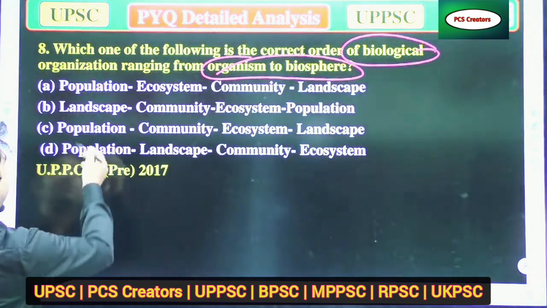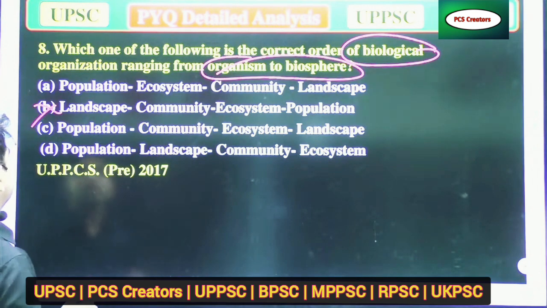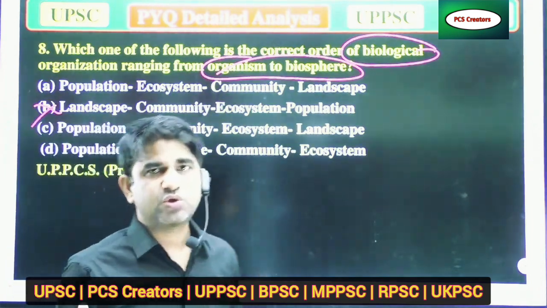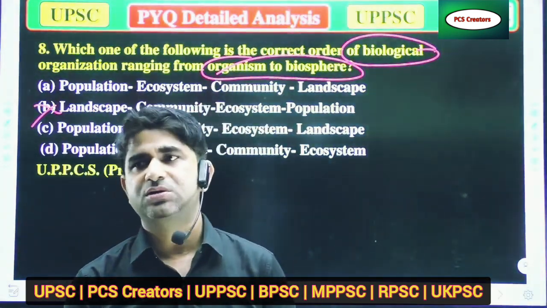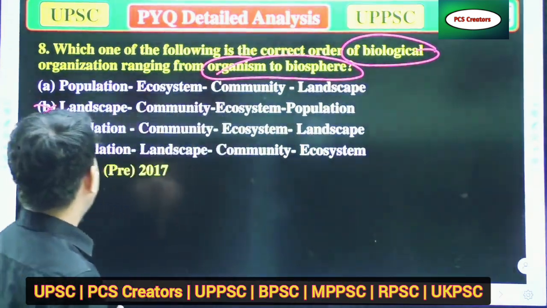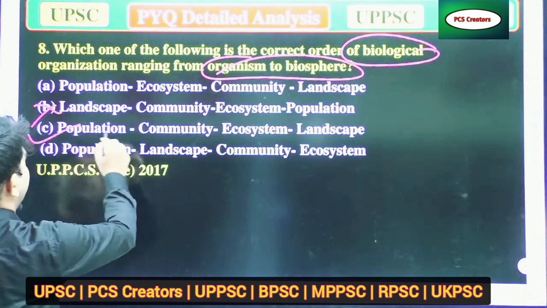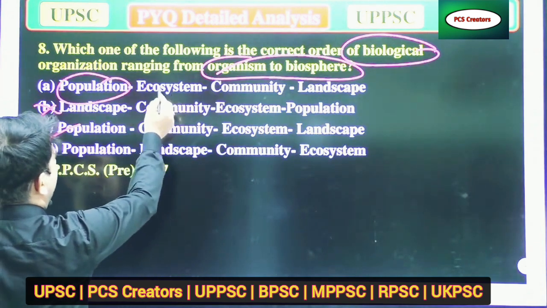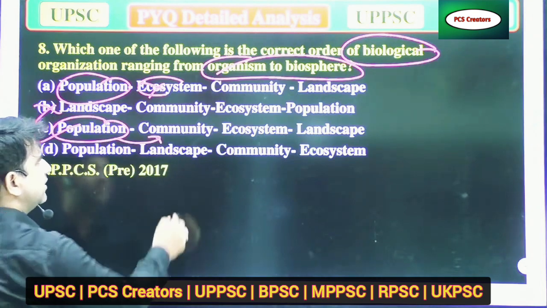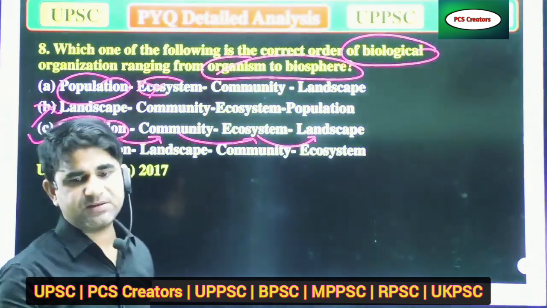Every option has population, so we cannot eliminate on that basis. After the population, those living organisms will make a community. So only option C is correct, because population makes the community, not ecosystem. Population makes the community, community makes the ecosystem, and ecosystem makes a landscape.